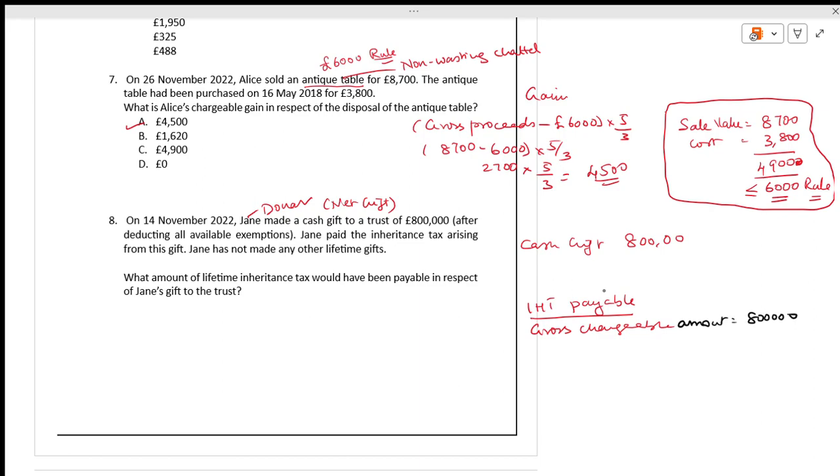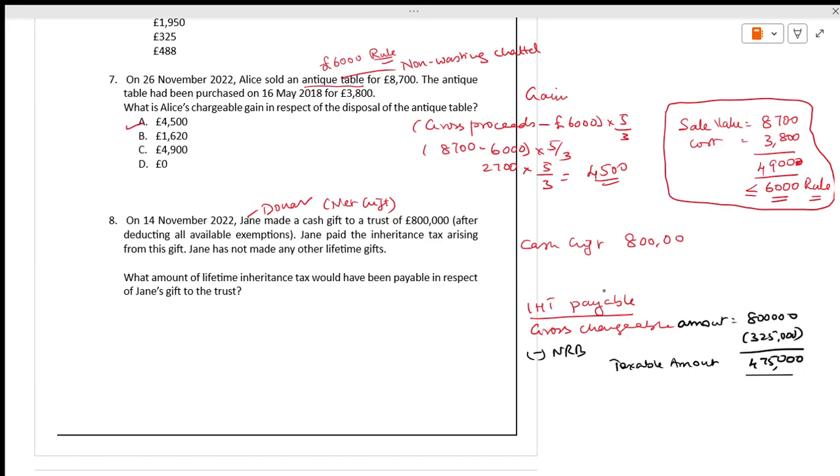Gross chargeable amount is 800,000 minus NRB 325. It comes to 475. This is the taxable amount.